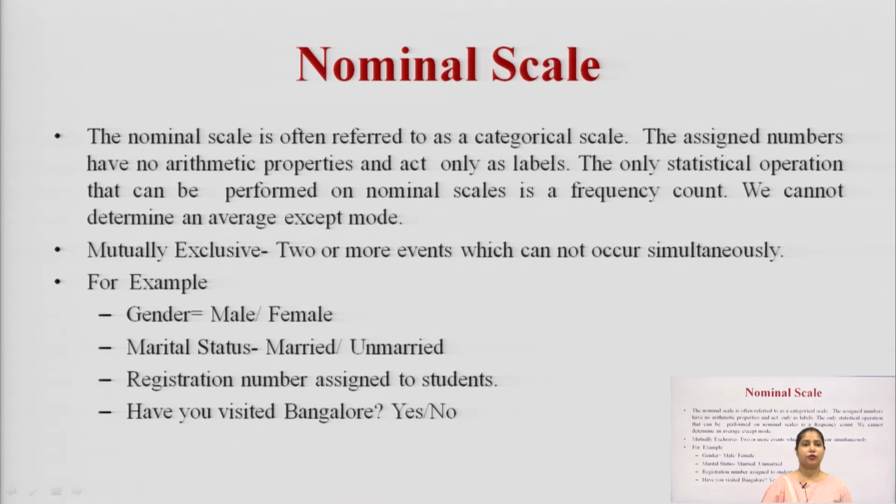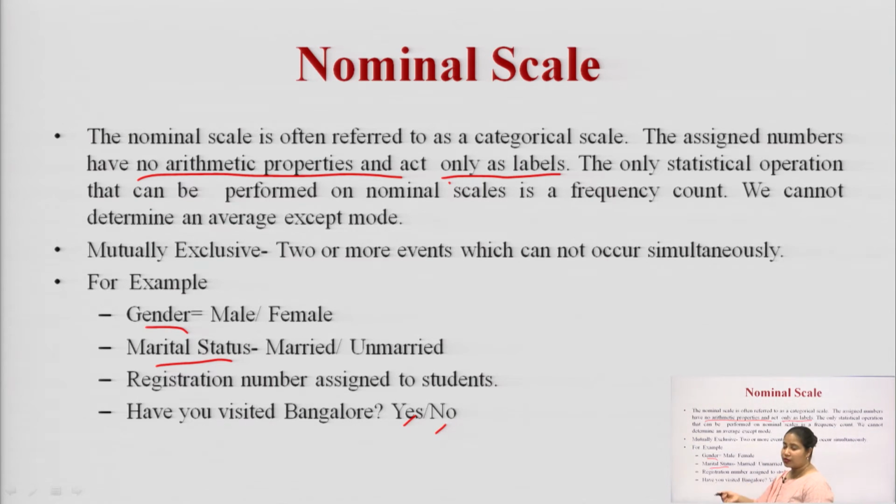The nominal scale is often referred to as a categorical scale, and the assignment of numbers has no arithmetic properties and acts only as a label. In the nominal scale, you will collect data like gender, are you male or female; marital status, are you married or unmarried; or a registration number. Or, for example, have you visited Bangalore, where your option is yes or no.